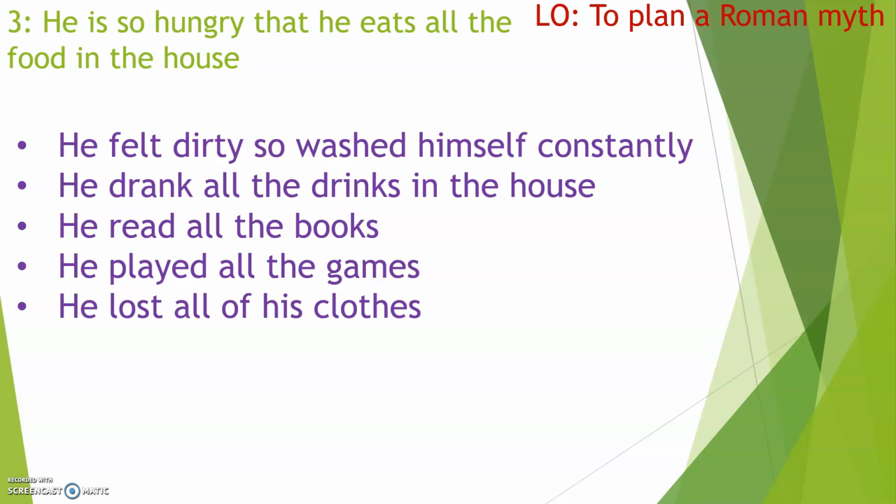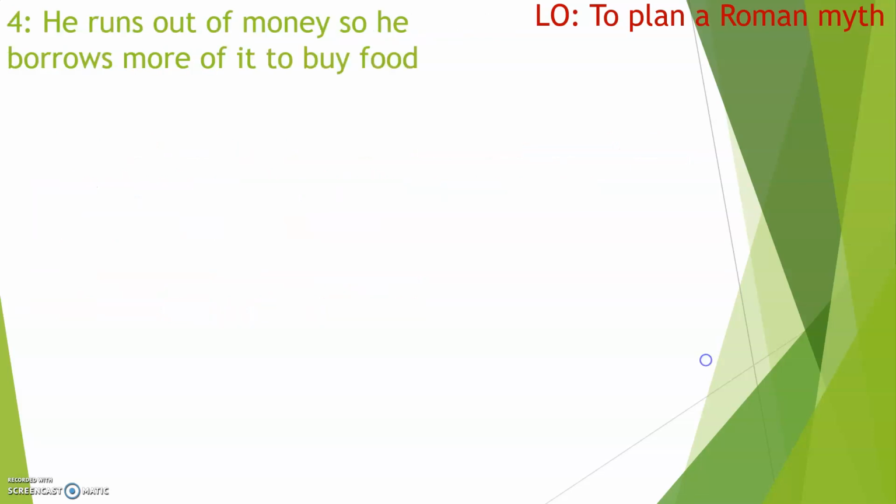So think about what's going to happen in section 3. We know what he's done. We know which god he has annoyed. What is going to be section 3 that shows he's been cursed? You've got some ideas there. If you've got a better one, though, feel free to use your own to show that he's been cursed. So pause the video now and work out what you're going to have for section 3. Right, so let's have a look at section 4.